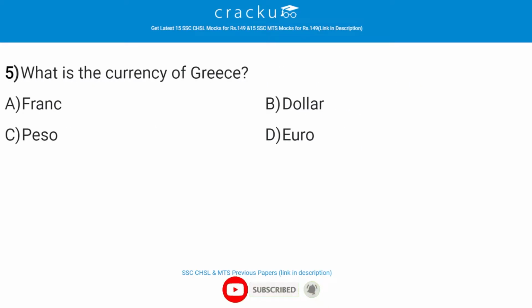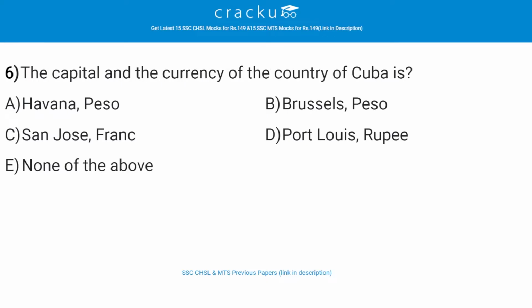What is the currency of Greece? The correct answer is D, that is Euro. So the currency of Greece is Euro. The capital and the currency of the country of Cuba is, the correct answer is A, that is Havana and Peso. So Havana is the capital and Peso is the currency of Cuba.